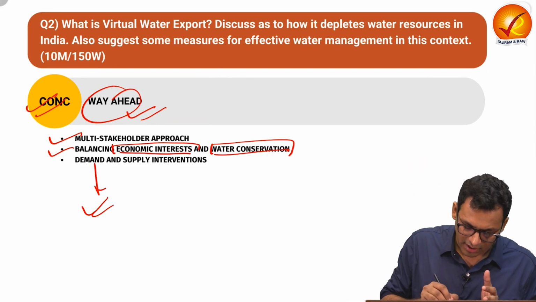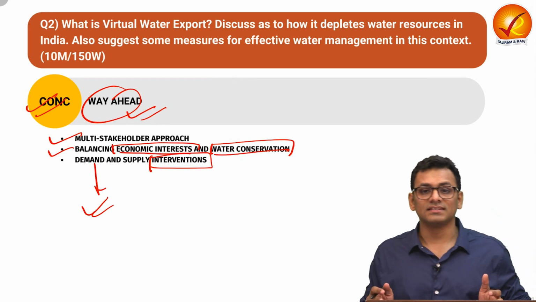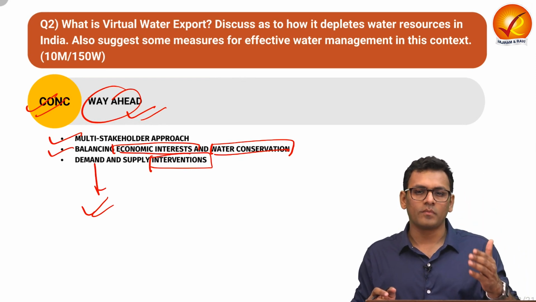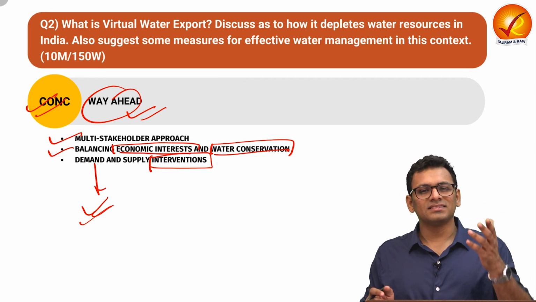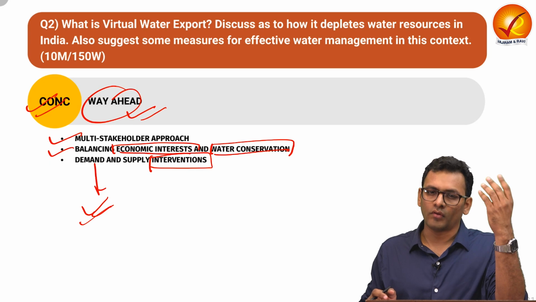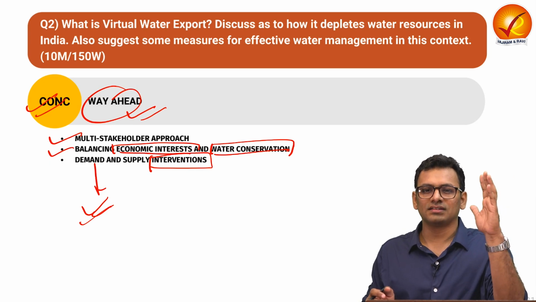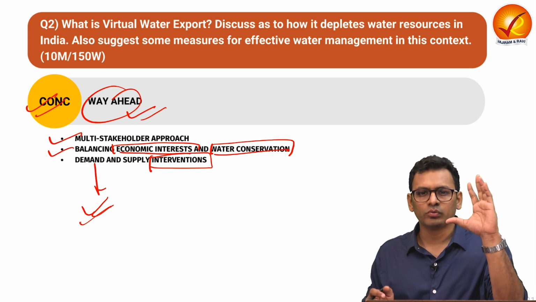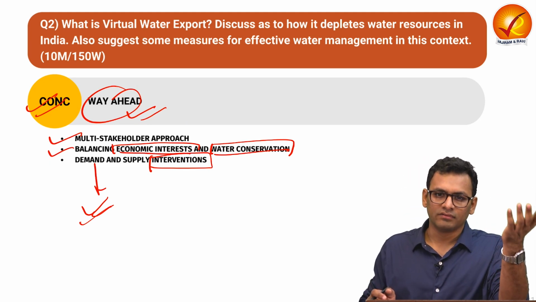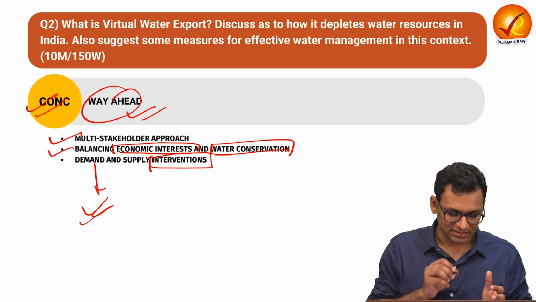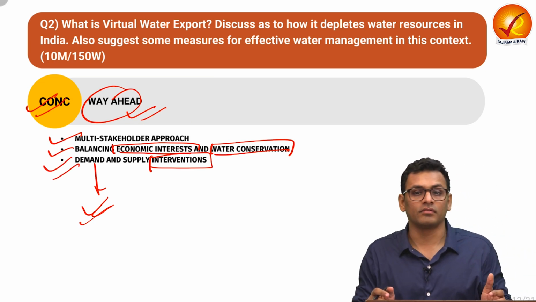And lastly is demand supply intervention. We have seen that there are certain water intensive crops and products which are produced at certain regions where there is already an issue of water shortages. So there should be certain kind of demand supply intervention to ensure that water stressed regions are not part of the virtual water export process. So this is something you can write in the conclusion for question number 2.